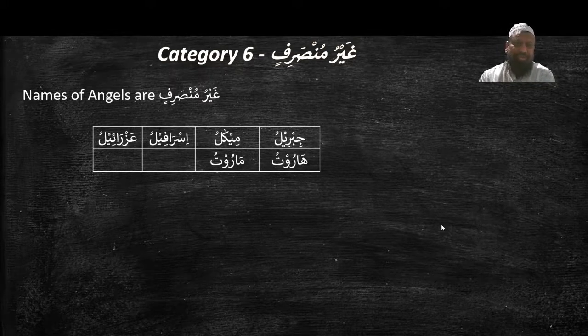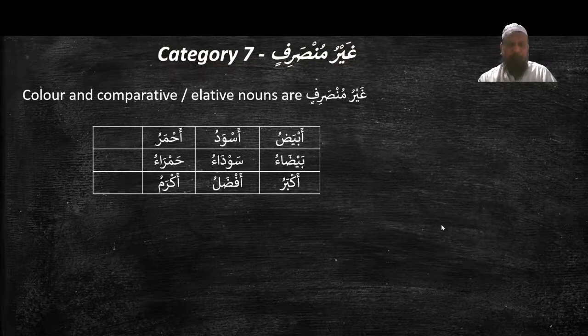Category number 6. Names of angels are غير منصرف. Jibrilu, Mikalu, Israfilu, Azrailu, Harutu, Marutu. So all the names of angels are غير منصرف. Category number 7, غير منصرف. Color and comparative relative nouns are غير منصرف.